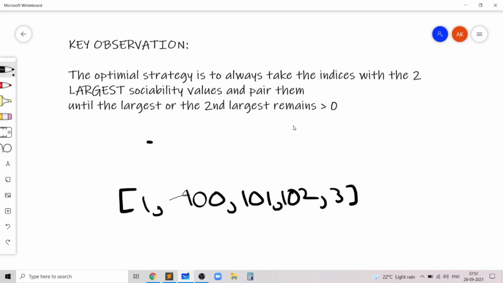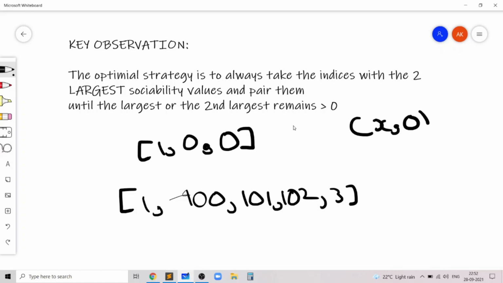So the moment we get the largest number or the second largest number equal to 0, for example if the largest number is x and the second largest number is 0, then we know that we can't perform any more operations, so we'll break the loop over here. And we can maintain finding the two largest sociability values using a priority queue, because we can just pop off the first two elements, and that's basically how we'll compute the answer.